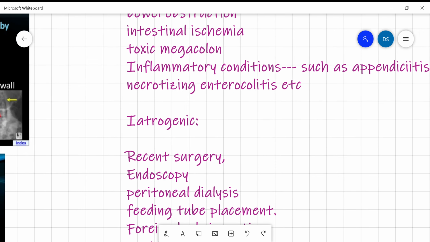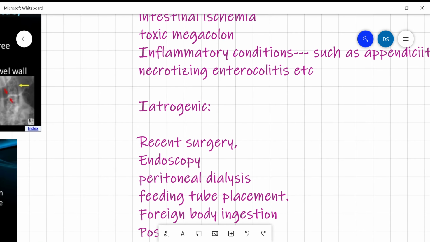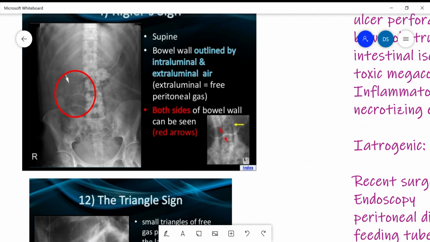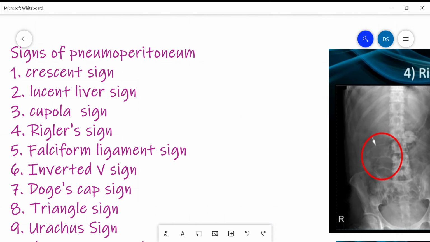Now, in iatrogenic causes, we can divide it. Most of the time, it can be traumatic or it can be non-traumatic. If it is traumatic, then it can be because of blunt abdominal trauma or penetrating abdominal trauma. And in non-traumatic causes, the most important cause is recent history of surgery. Any endoscopy, if done, peritoneal dialysis, feeding tube placement, and any foreign body ingestion can lead to free air. Right?